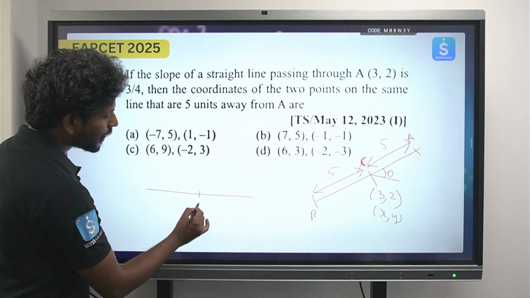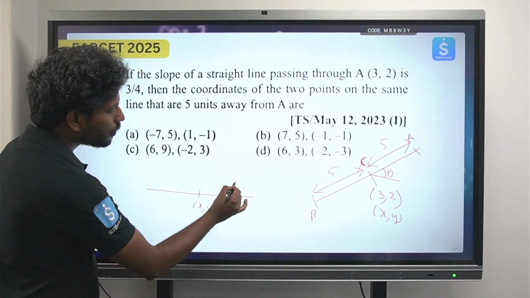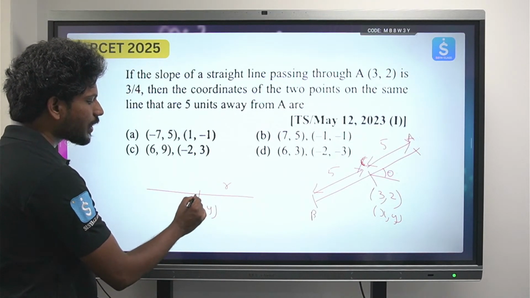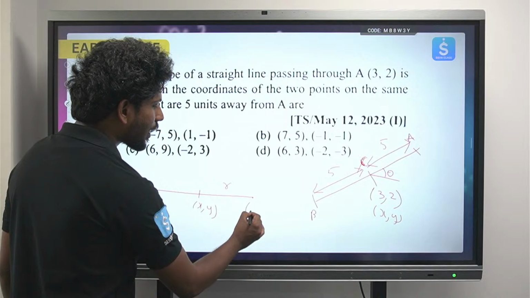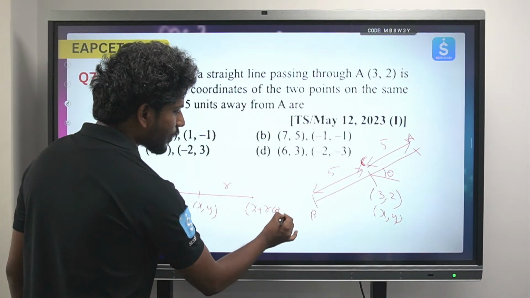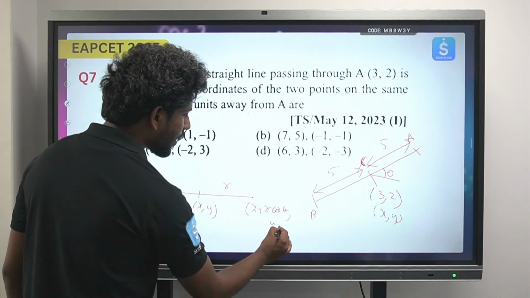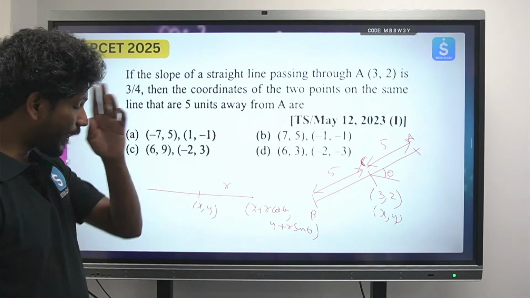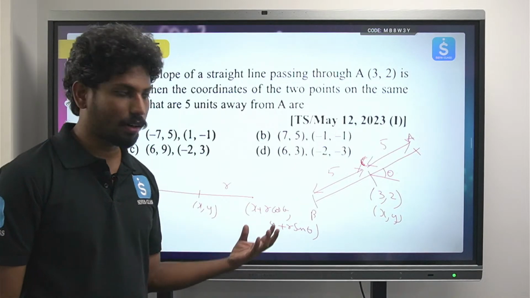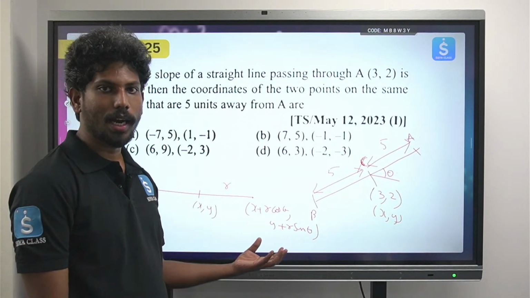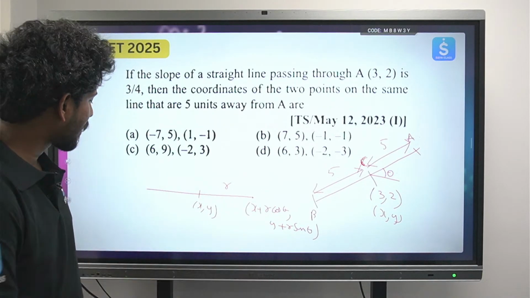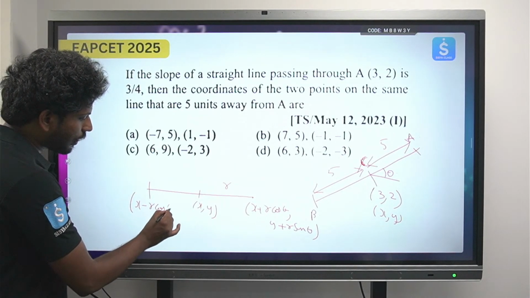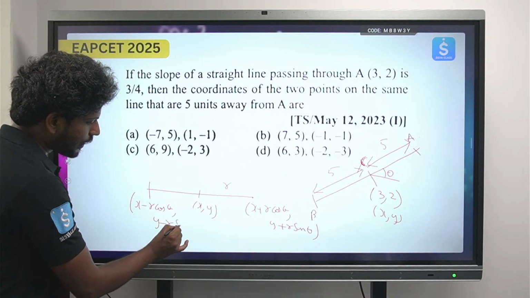If you have some x comma y and the angle of inclination is theta, then the point at distance r is x plus r cos theta comma y plus r sin theta. These are the coordinates. We can derive this clearly using parametric form. Similarly on the other side, x minus r cos theta comma y minus r sin theta.